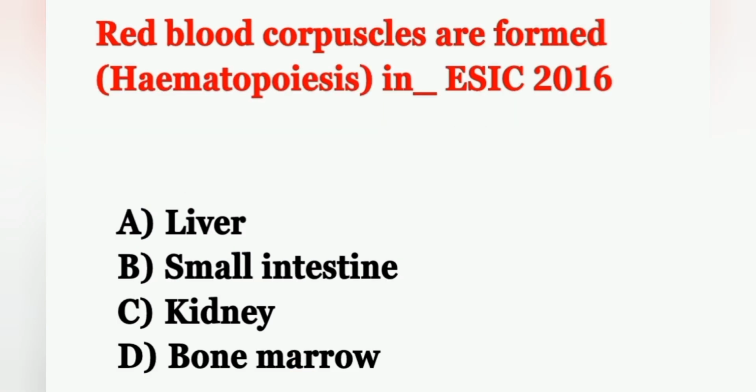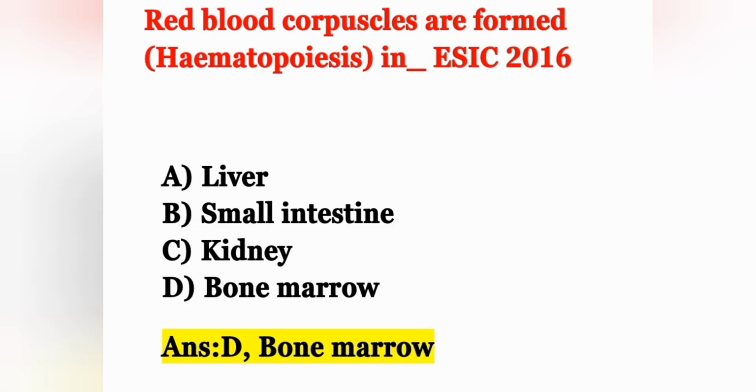Move on to the next question. Red blood corpuscles, that is RBC, are formed in. Option A liver, option B small intestine, option C kidney, option D bone marrow. RBCs are formed in the red bone marrow. Option D is the correct answer, bone marrow. The formation of RBC which occurs in red bone marrow is known as hematopoiesis.